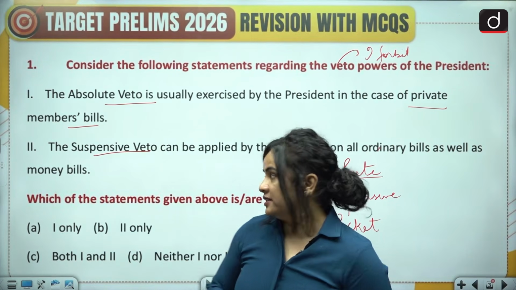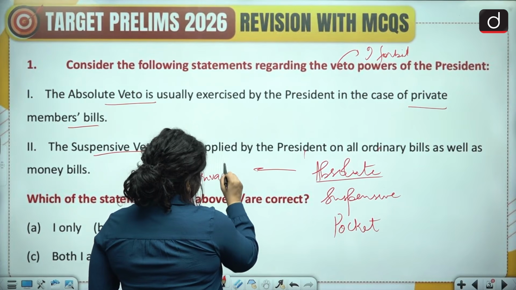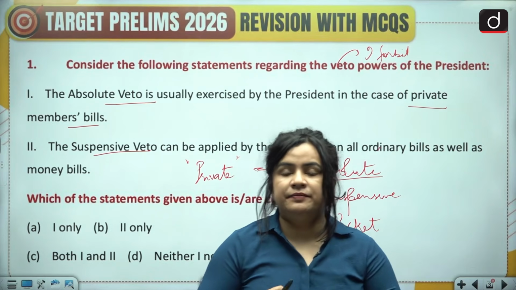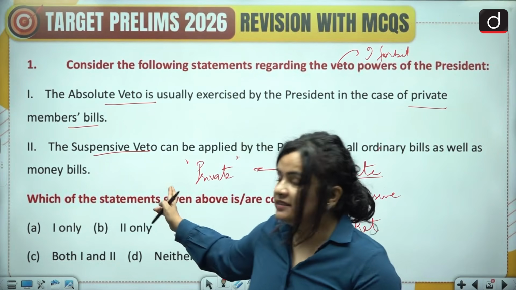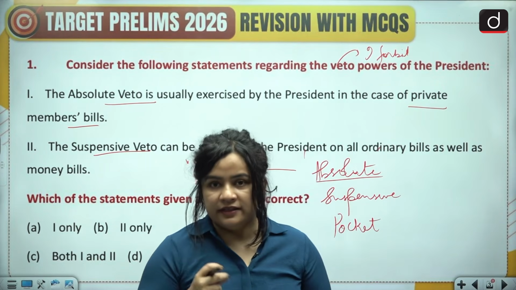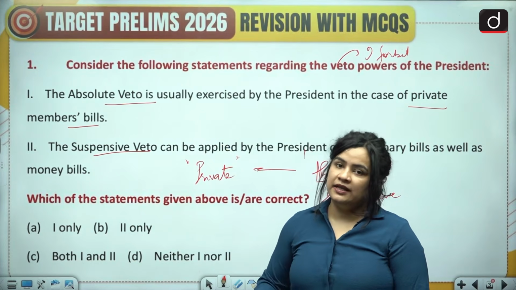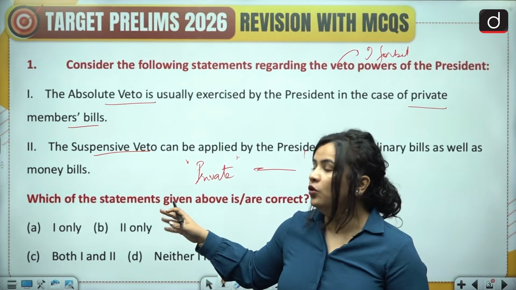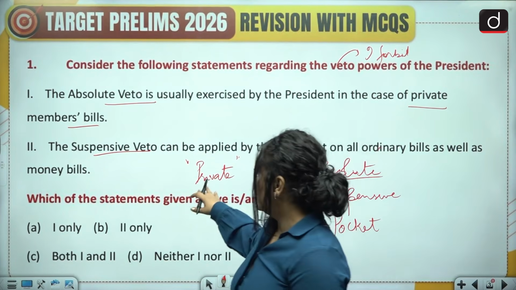Usually in two scenarios. The first one is in case of private member's bill. What is a private member's bill? A private member's bill is a bill that is introduced by a member of the Parliament who is not a minister. Hence, this is not a government bill. This is introduced by the private member. And even if this bill is passed by the Parliament and it reaches the President, the President may exercise the absolute veto and withhold this bill from becoming an act. So this is one scenario.